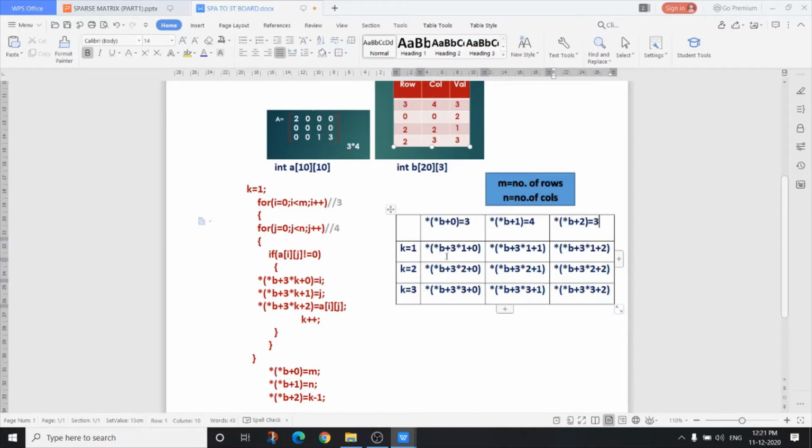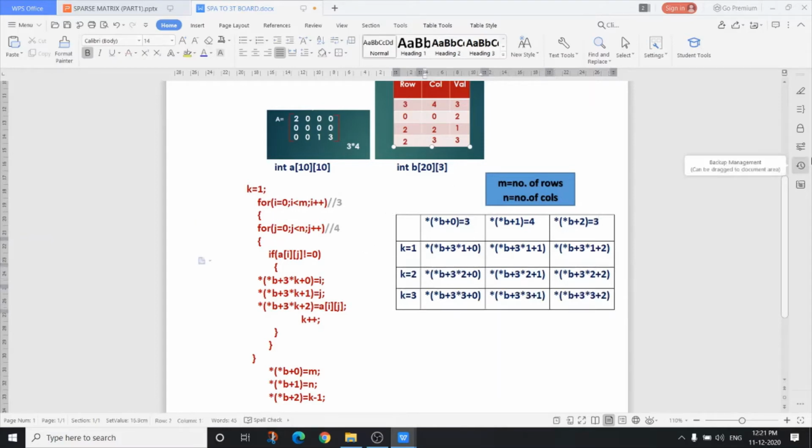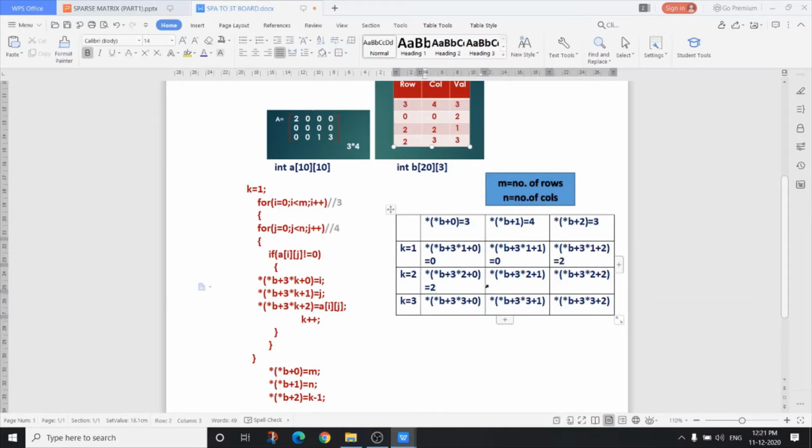Now for the next row, I multiply it in this way. *(*b + 3 * 1 + 0). It is this 0. We already discussed how this calculation is done. Then it is 0 again and this is 2. And for the next row, it is 2, 2, 1. So after calculation, we get the value. It is 2 again and it is 1. And for the next row, it is 2, it is 3 and it is also 3.